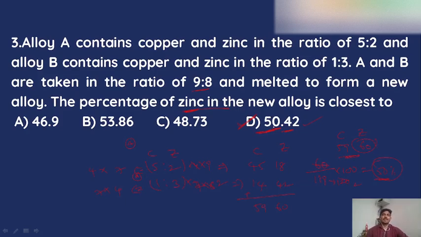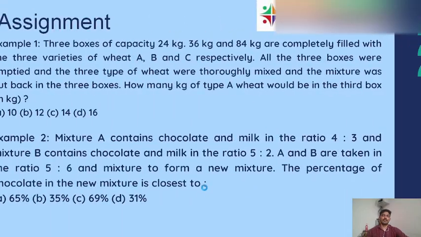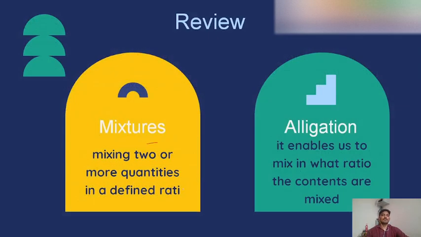So these are some example problems we covered in this section, and we come to the conclusion part. Mixtures means mixing two or more quantities in a defined ratio. This allegation part we will cover in the next session or next sessions. Now our main focus is only on mixtures. After completion of mixtures, we will try to cover the allegation part.